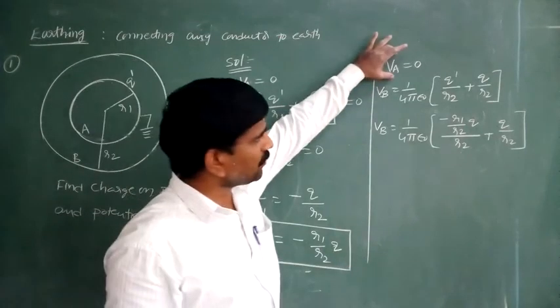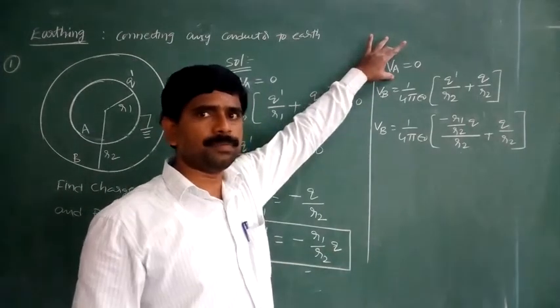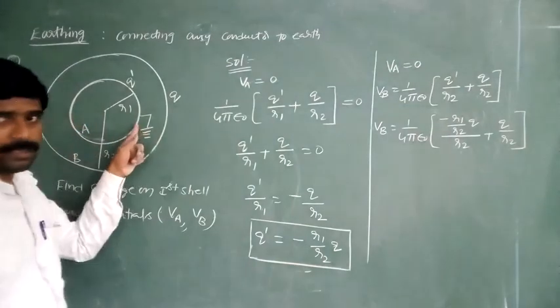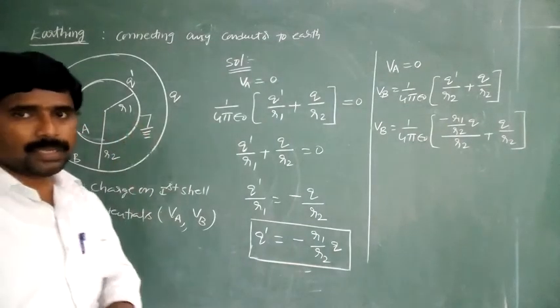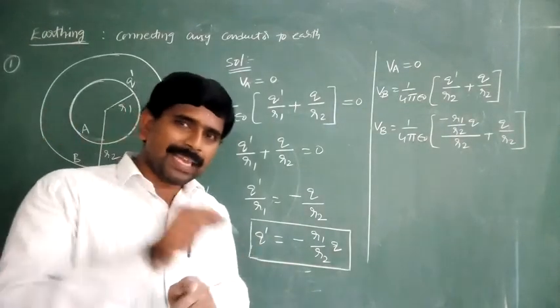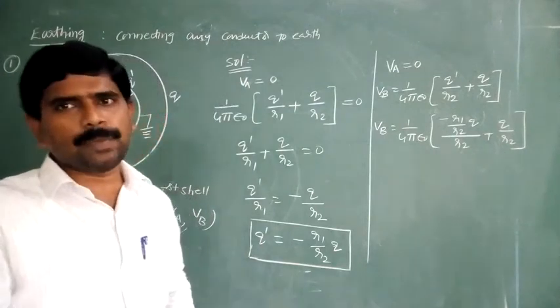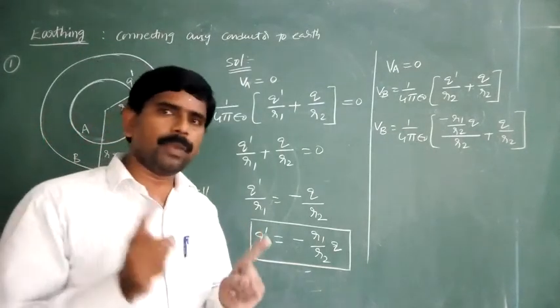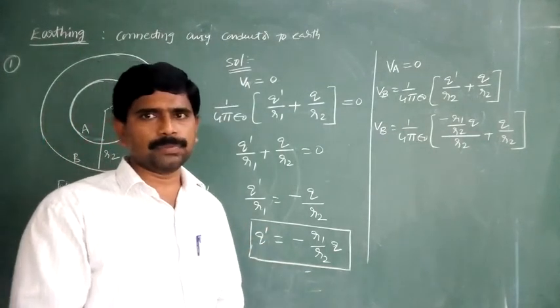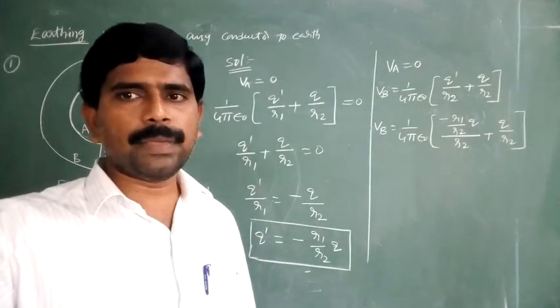Potential on the surface of the first shell is equal to 0. Why? Because that is connected to the earth. So when we are earthing, its potential must and should become 0. But charge may or may not be equal to 0.